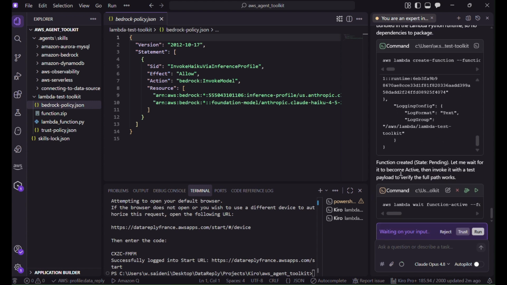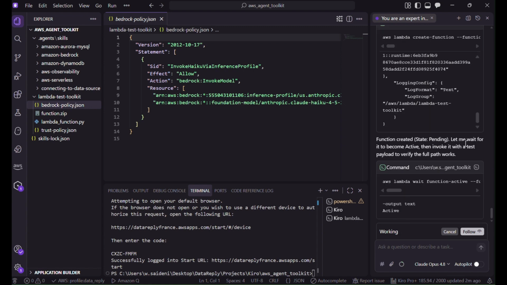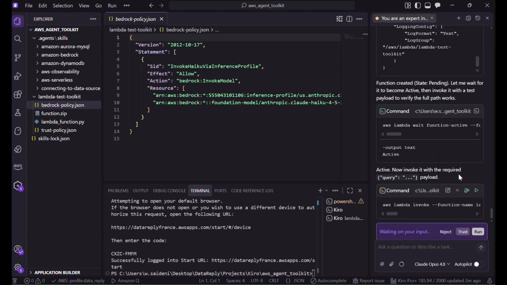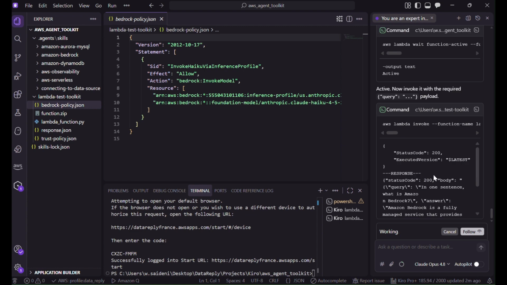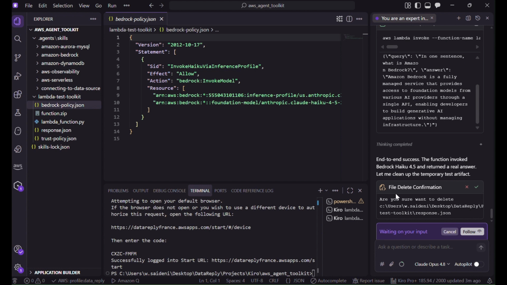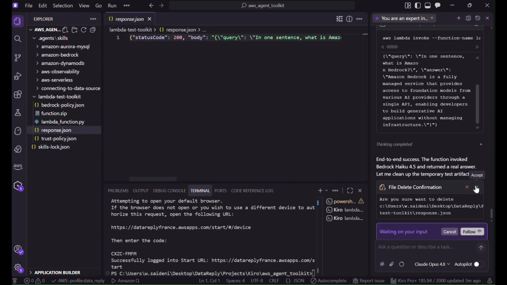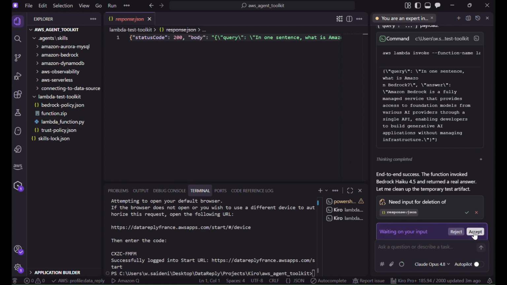We'll wait for the lambda to be active. Then we're gonna invoke it for a test, to test the payload. Okay. We invoke the lambda, and we are expecting 200. Okay, status code 200, so it works. Okay, it's good. Now we're gonna delete the extra files. Are you sure you want to delete? Yes, it is here. I can reject it or accept it. Okay, so this is the response, so we can delete it. Never mind. So I accept it.